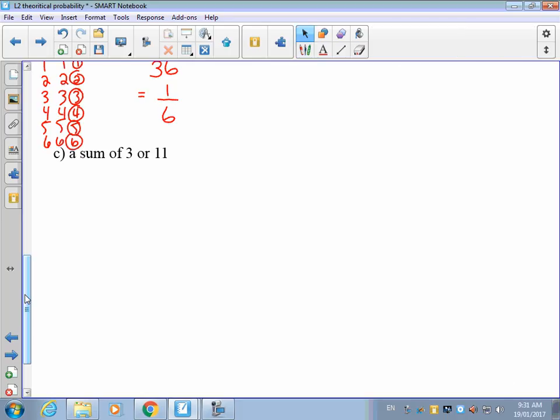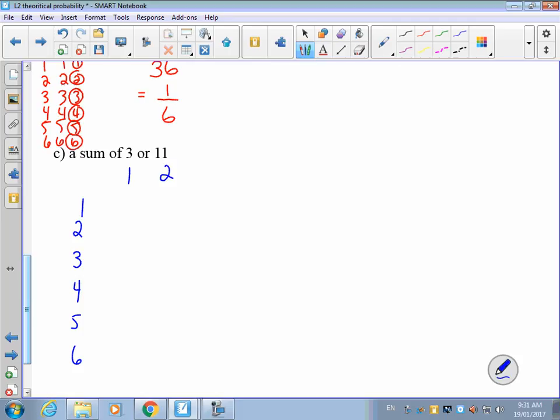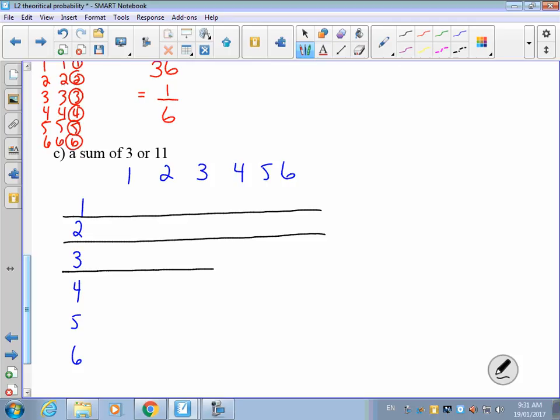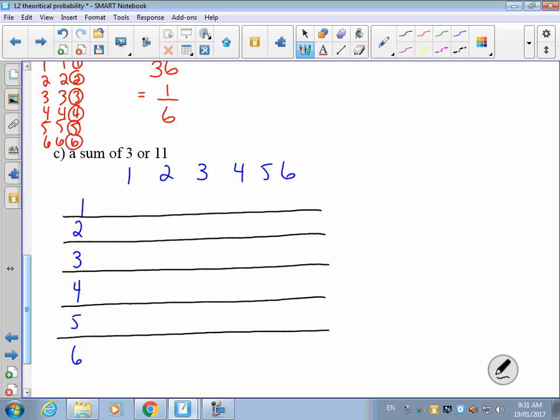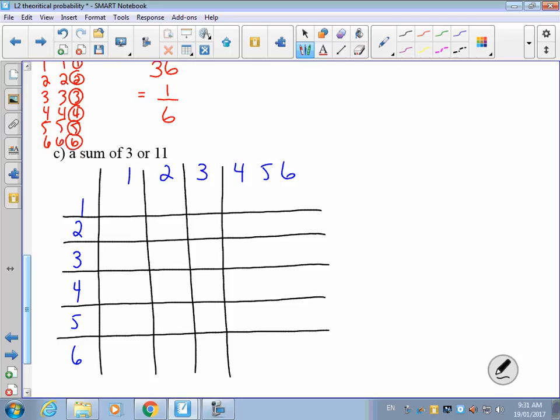To get a sum of 3 or 11, I'm going to make myself a bit of a chart here. 1, 2, 3, 4, 5, 6. 1, 2, 3, 4, 5, 6. Some of my lines may not be straight. I know I should probably just use my smartboard and make a nice straight line, but I'm just going to freehand it. One more line there.